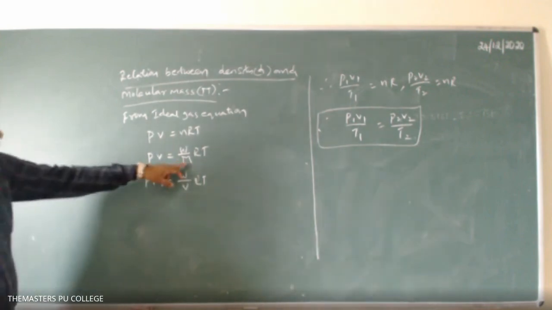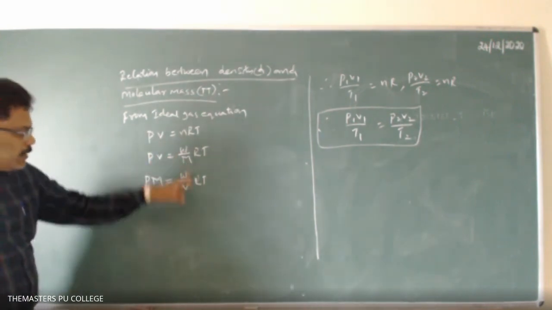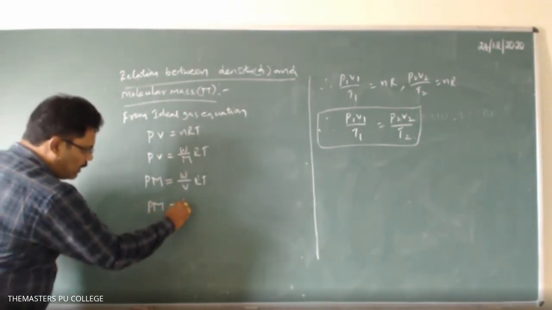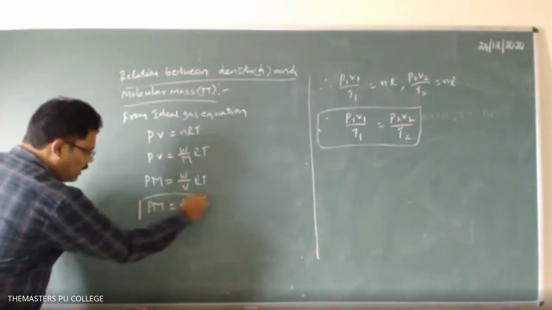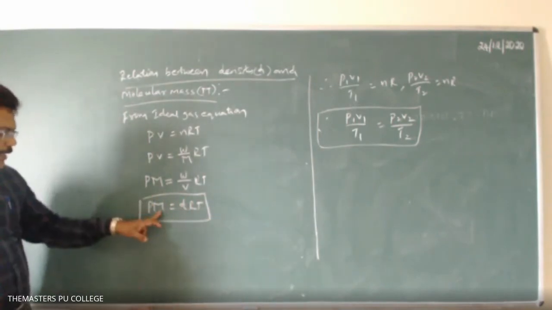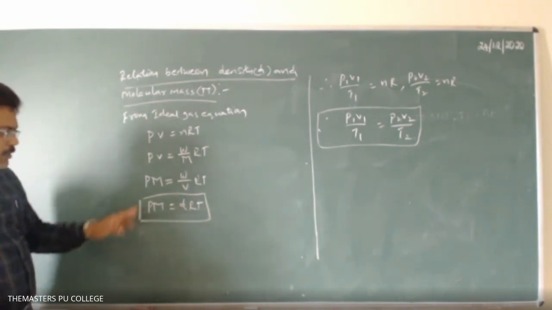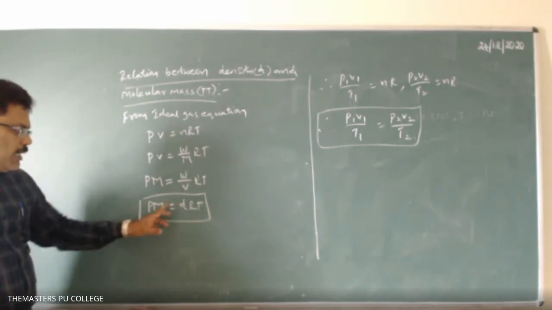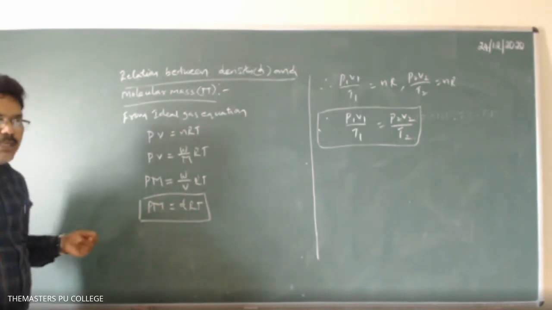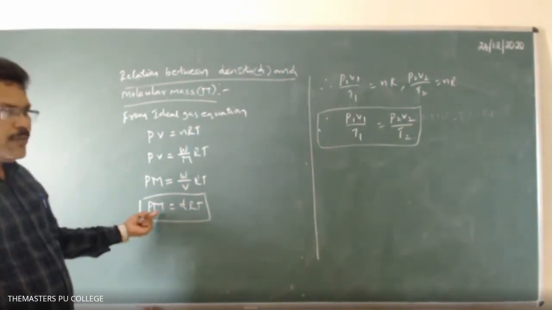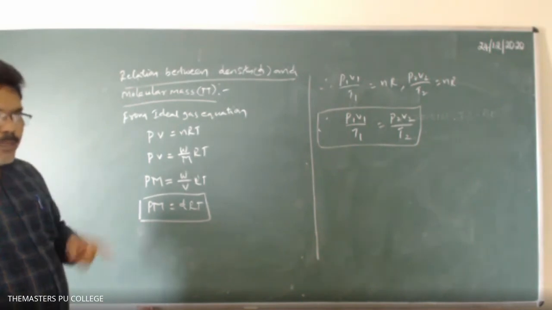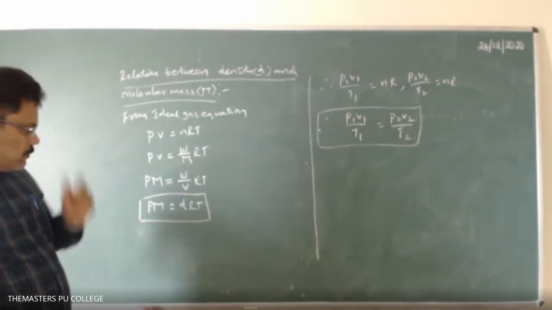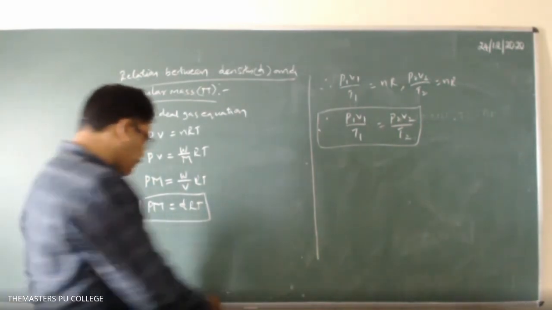So this M I am bringing to this side and V to this side. But weight by volume is density, so PM equals DRT. This is the relation between molecular weight and density of the gas. If P is constant and T is constant, then molecular mass is directly proportional to density, that is, density is proportional to molecular mass, at constant temperature and pressure, which was already explained in Avogadro's law.